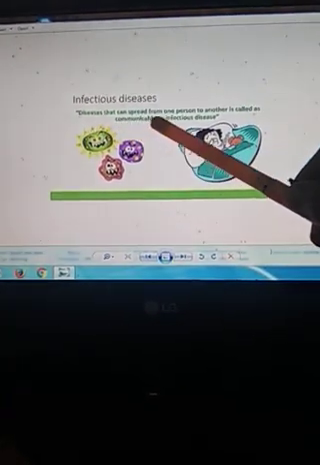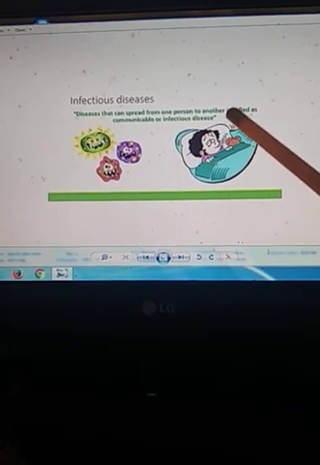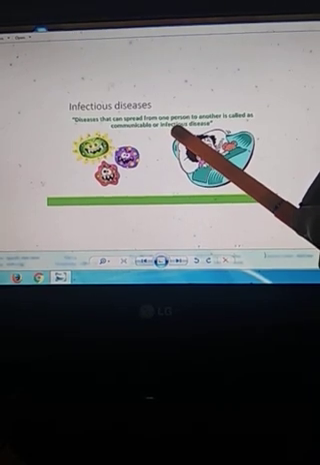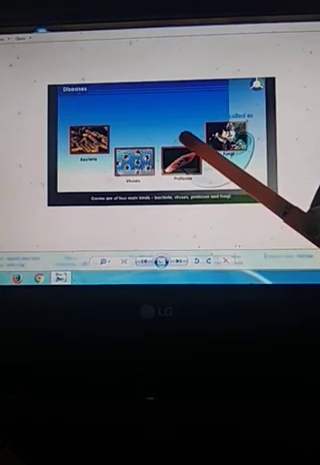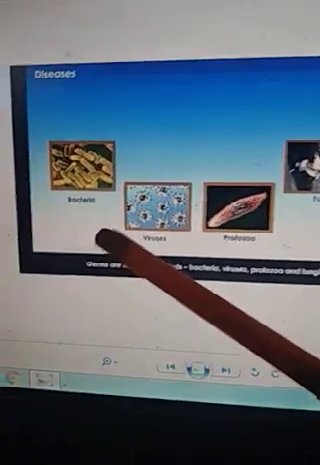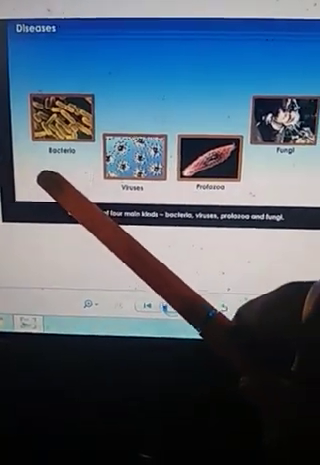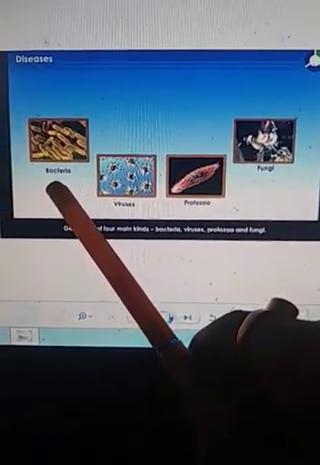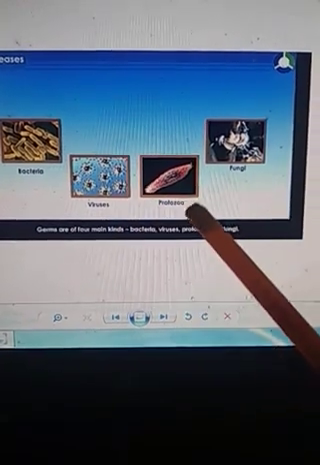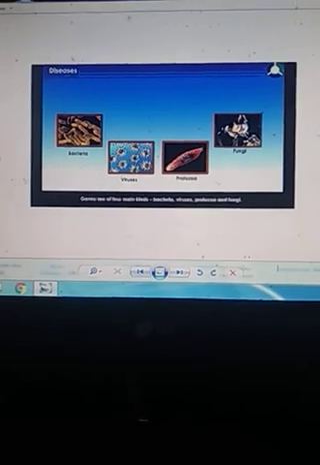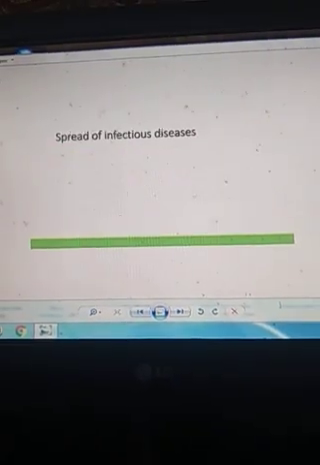A disease that can spread from one person to another person is known as communicable disease, or it is also known as infectious disease. Understood everyone? Now let us know what causes these diseases. Here are the germs, known as microorganisms, which are responsible for causing such disease. Here you can see bacteria, virus, protozoans and fungi are some types of germs which can cause disease to us, and these diseases are known as infectious disease.